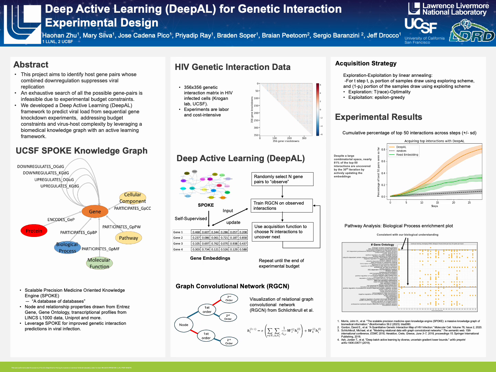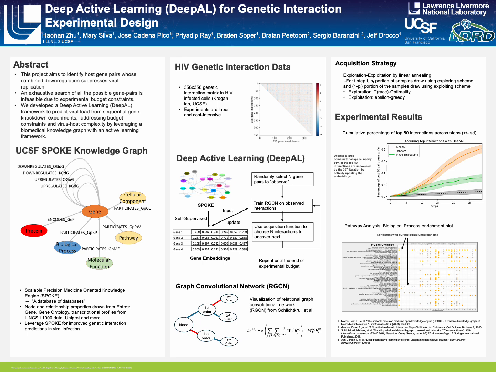In this work, we develop a deep active learning framework to predict viral loads from sequential gene knockdown experiments. To properly address the budget constraint, we incorporate a pre-existing biomedical knowledge graph into our active learning framework. Our model is able to balance exploration and exploitation to more efficiently identify the top-performing gene pairs in HIV genetic interaction data, which demonstrates its promise to develop into resilient antiviral therapeutics.